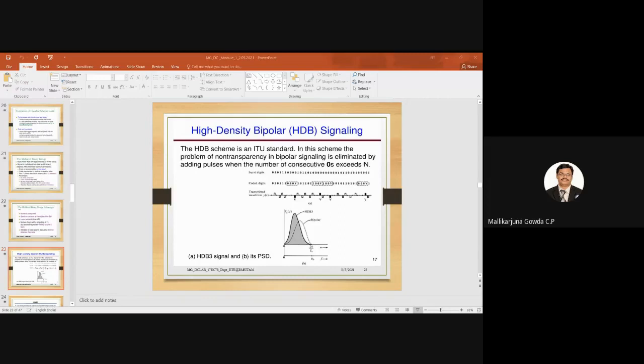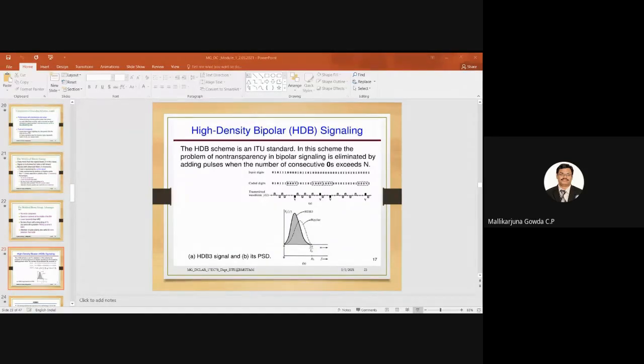Then 1. With respect to the previous one, it is negative, right? So this has to be a positive pulse. Next 0, no pulse. Next 1, negative pulse. With respect to this, it should be a negative pulse. The next one, positive pulse. Next 0, no pulse. Next 1 is a negative pulse. Then 0, no pulse. Next 1 is a positive pulse.